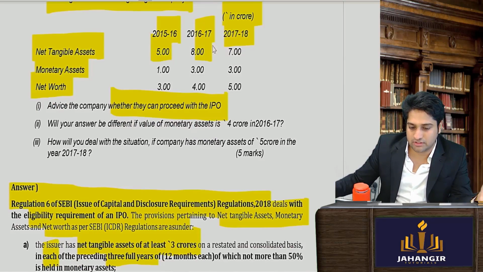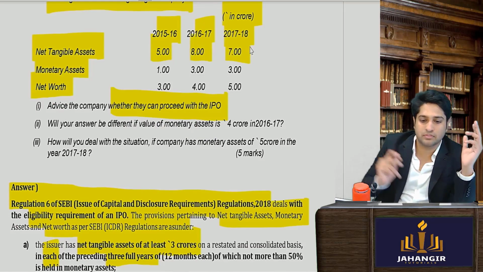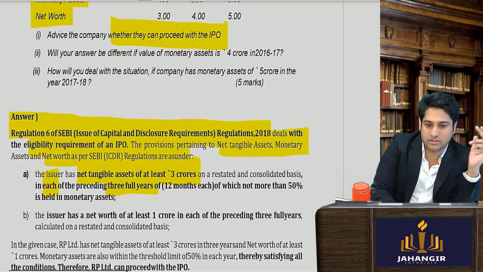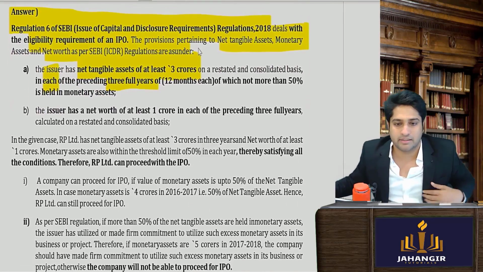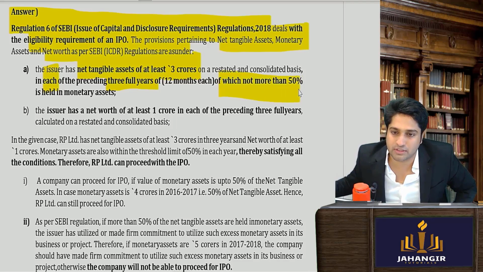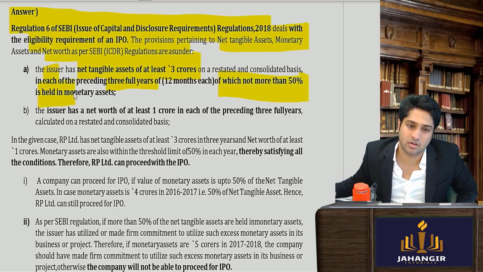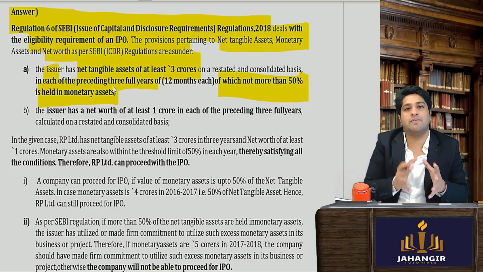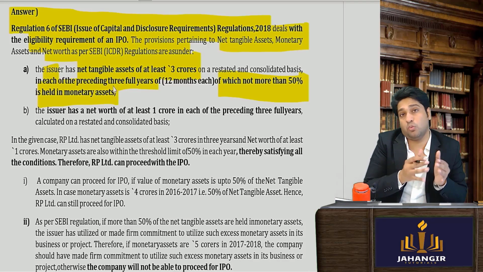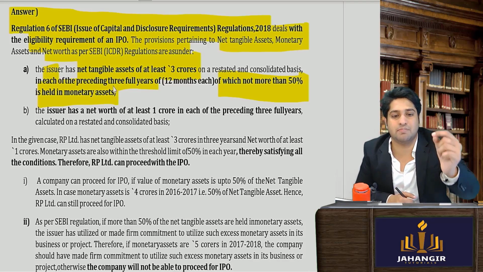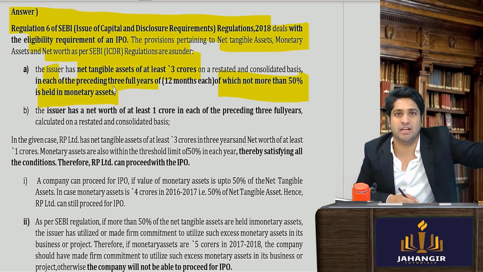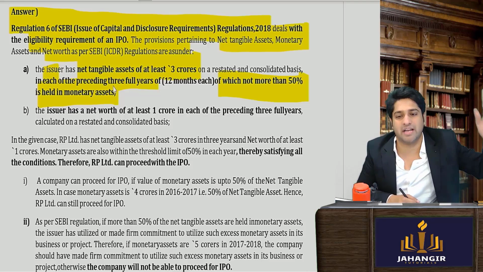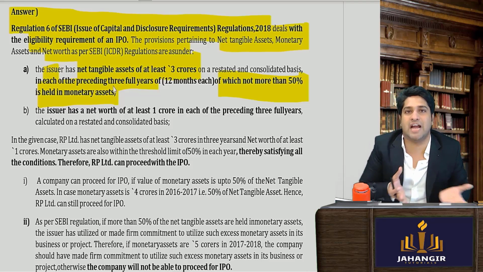So in each of the 3 years they have 3 crore rupees. So it's pretty good. This condition is fulfilled. Then, of which not more than 50% should be held in monetary assets. Means whatever net tangible assets are there, maximum 50% can be held in cash. Monetary assets. They want proper plant and machinery. They want everything else. Monetary assets are not good because it just shows that it's free cash only.